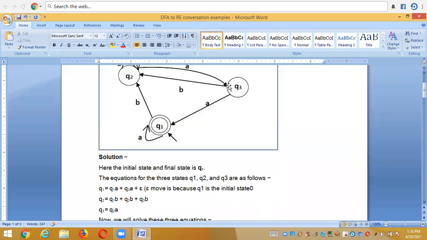which is hitting state to Q3. That means the arrow that is getting hit to the Q3. Only one arrow is getting hit to the Q3. That state is Q2, right? So with which input it is hit? With an input A. So that's why we take Q3 is equal to Q2A.